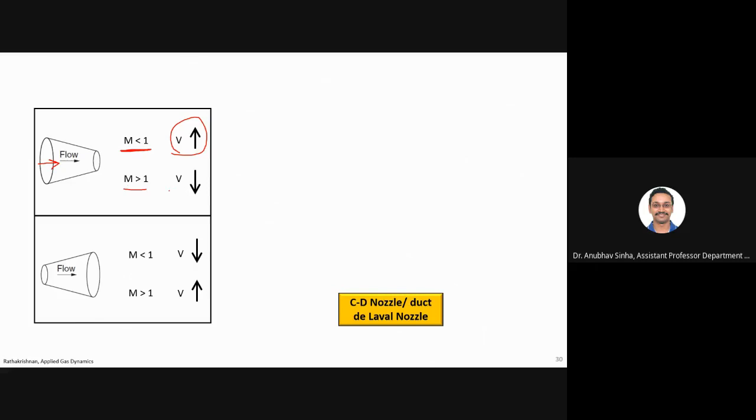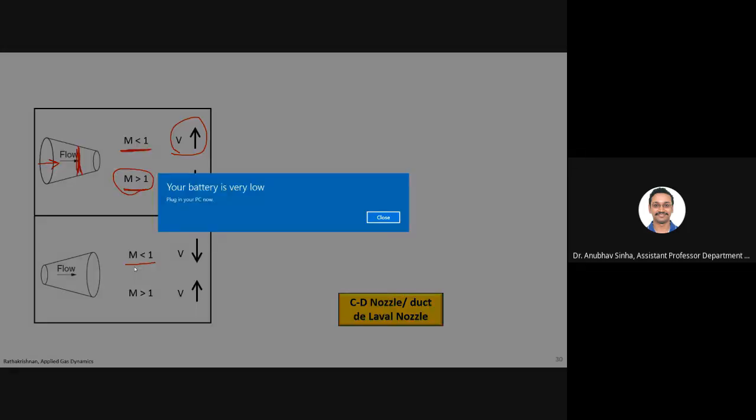If by some process you manage to get a Mach number more than 1 at some section, then because it is a converging passage, it will act as a diffuser and reduce your velocity, and finally you will have subsonic flow. This is again a diffuser for supersonic. So if you start with subsonic flow, you cannot accelerate it to supersonic.